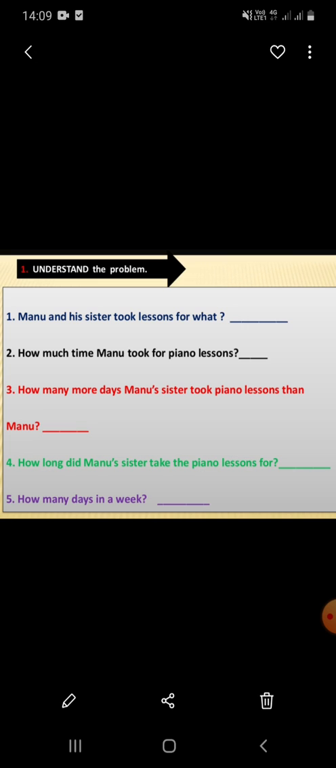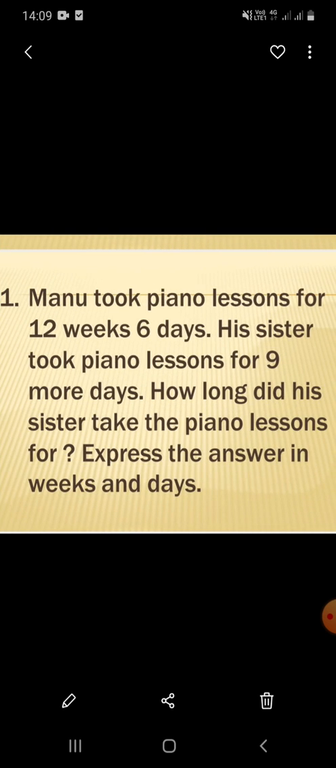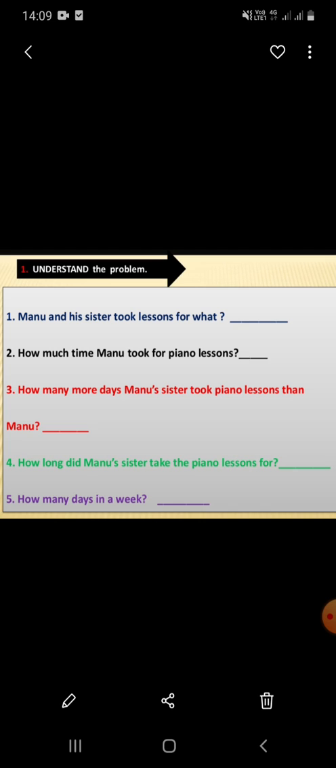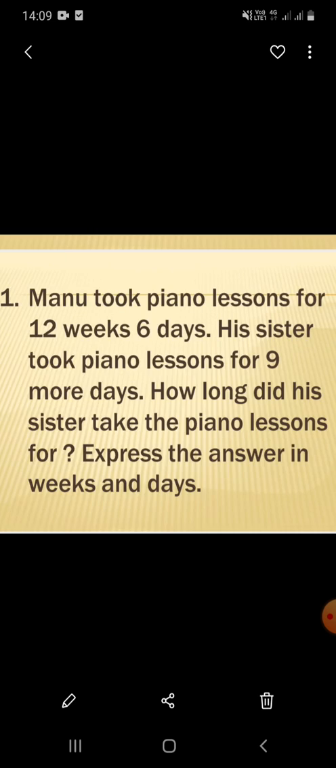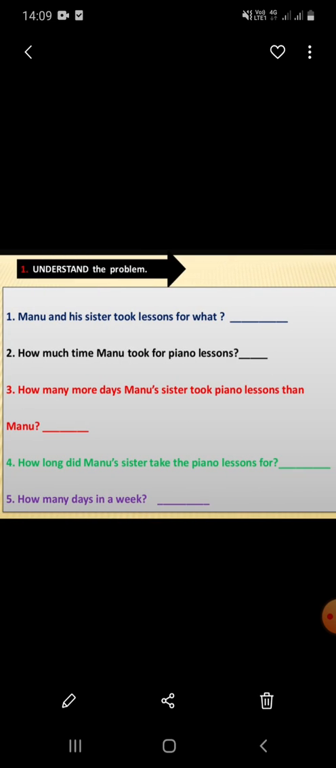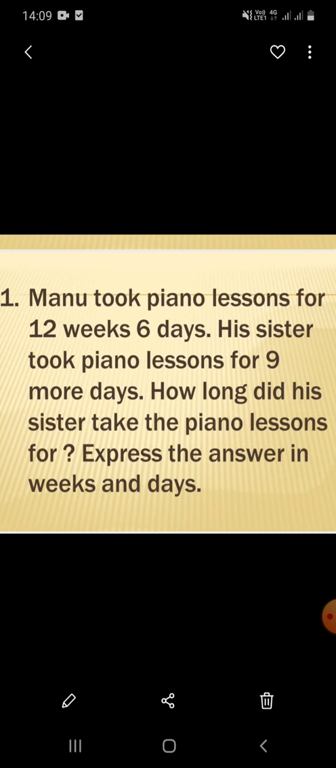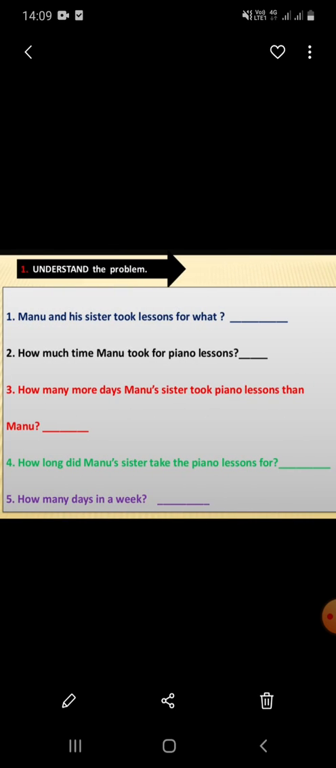Manu and his sister took lessons for what? For piano lessons, right? How much time Manu took for piano lessons? 12 weeks, 6 days. How many more days Manu's sister took piano lessons than Manu? 9 more days, right children? How long did Manu's sister take the piano lessons for? That we are not knowing. We have to get the answers by planning and working. So we are not knowing the answer of this question now.